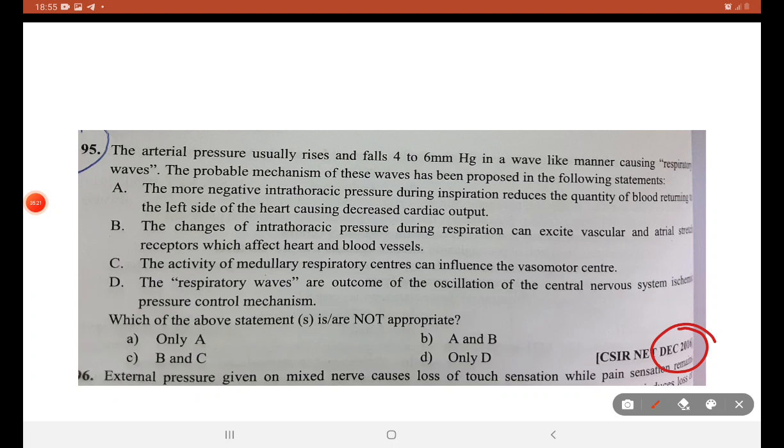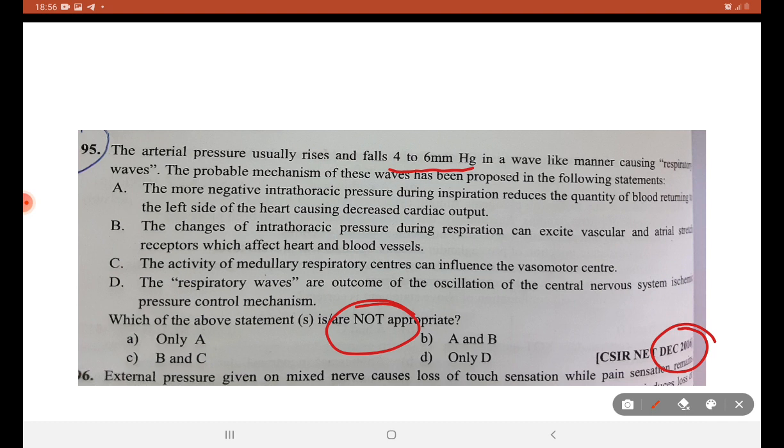December 2016. Atrial pressure usually rises and falls by 4 to 6 mmHg in a wave-like manner with respiratory waves. We are going to find the incorrect statement. More negative intrathoracic pressure during inspiration reduces the quantity of blood returning to the left side of the heart, causing decreased cardiac output.